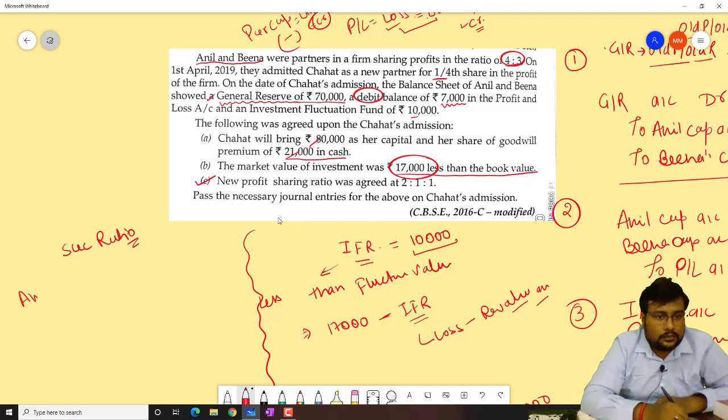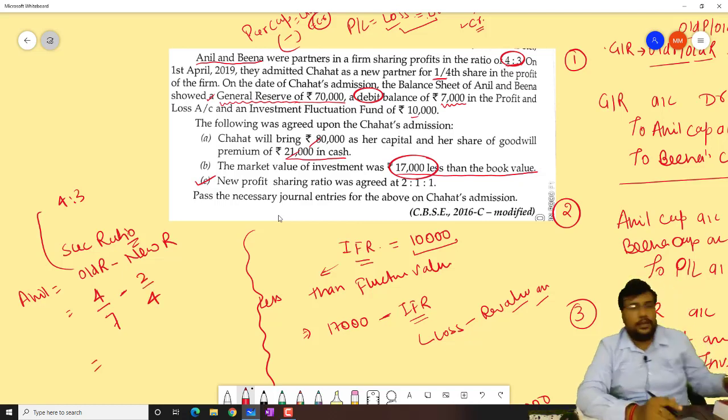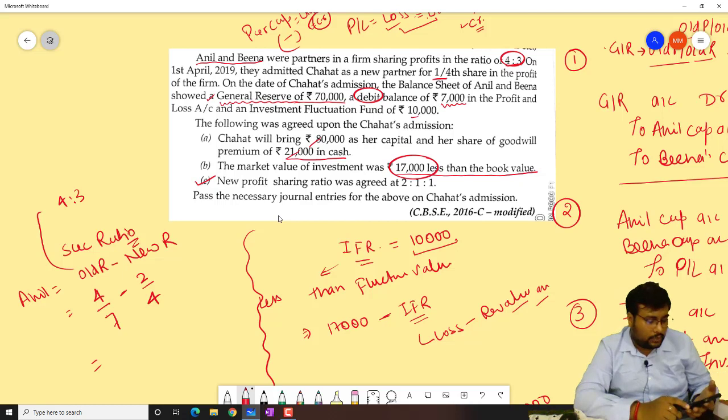So, Anil ji, what is the sacrificing ratio formula? Old ratio minus new ratio. So old ratio of Anil will be 4/7, since my ratio is 4:3. So 4/7 minus new ratio 2/4. How much will it be? Calculate it. 4/7 minus 2/4.